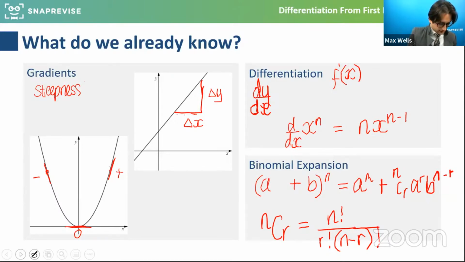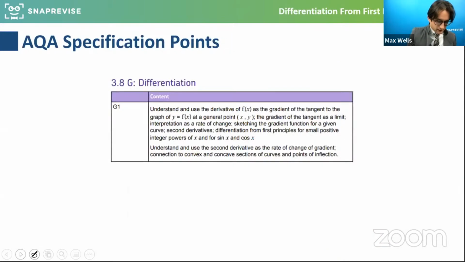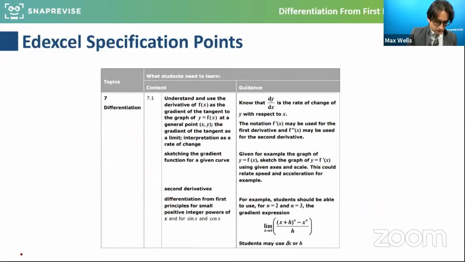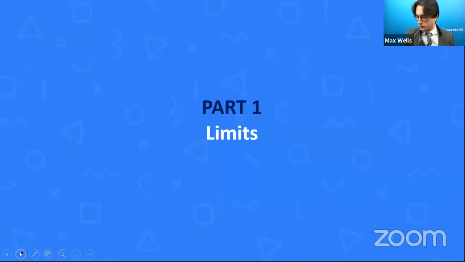Right, so as I said, differentiation from first principles is common to all exam boards. So now all of the A-levels are doing differentiation from first principles, and we have to understand this idea of a limit, which some of you have asked about. That will be whether you're OCR, AQA, Edexcel, any of the boards, they will be using limits. So absolutely, year 13s will need to know this stuff because it does come back up.